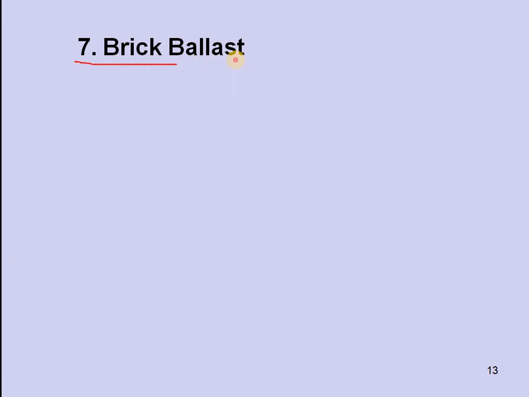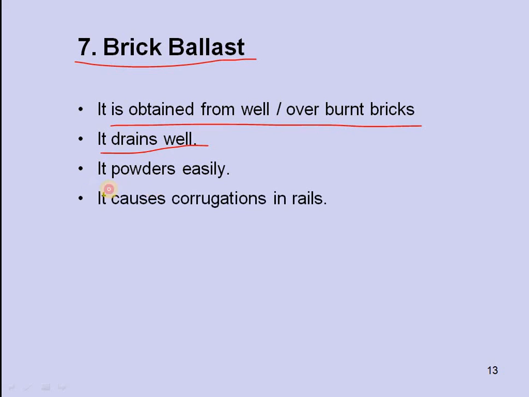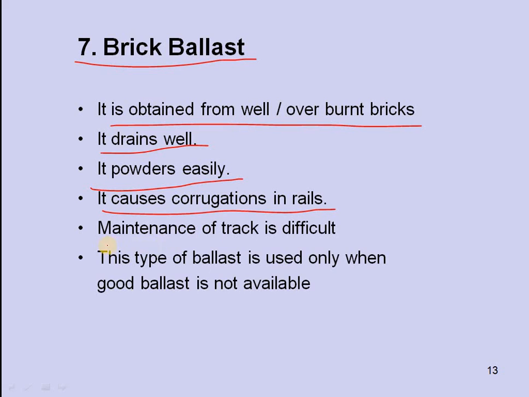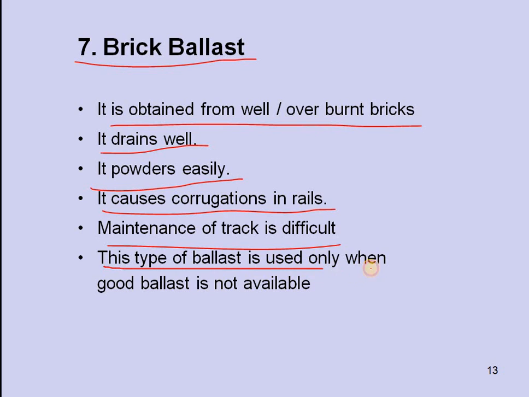Next one, seventh one is brick ballast. It is obtained from well over-burnt bricks, and it drains well, it powders easily, it causes corrugations in rail, and maintenance of track is difficult. This type of ballast is used only when good ballast is not available.